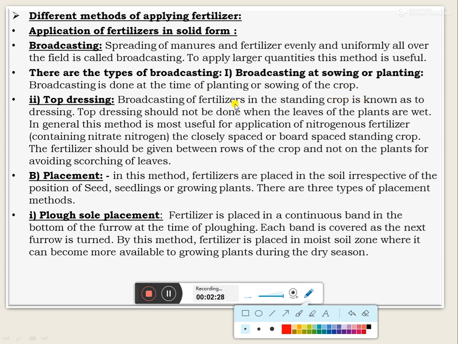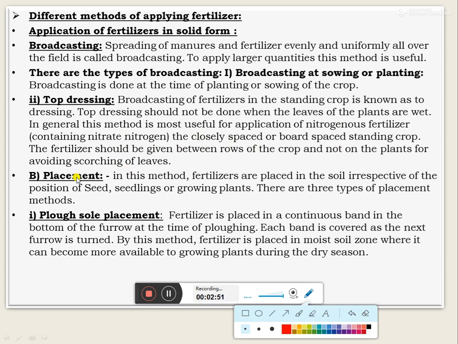In general, this method is most suitable for the application of nitrogenous fertilizer containing nitrate nitrogen. And this method is recommended for closely spaced or broadcast standing crop, and the fertilizer should be given between the rows of the crop and not on the plant, for avoiding the scorching of the leaves.